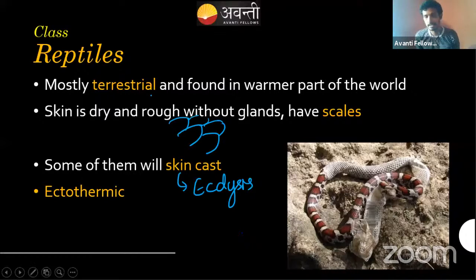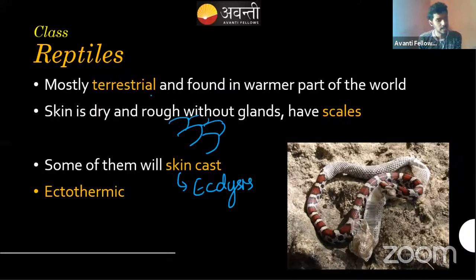What is the meaning of this? These are made up of complete scales. These scales will protect this organism, but there is one disadvantage. The disadvantage is it can't develop as much as it wants if the scales completely surround its body. So for development, it has to remove all the old skin or old scales, and new scales will be developed below that. When new scales develop below, the upper layer will be removed.